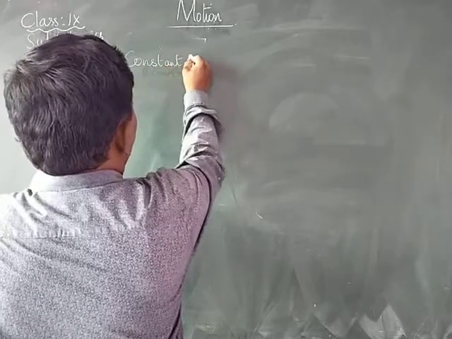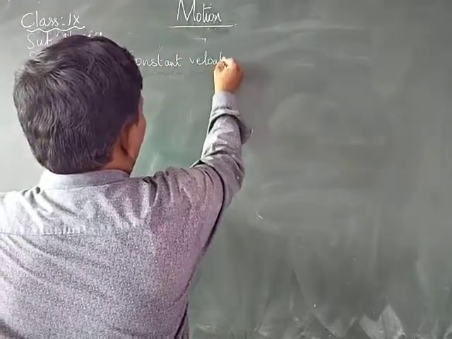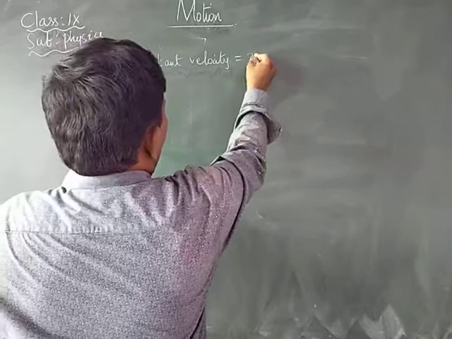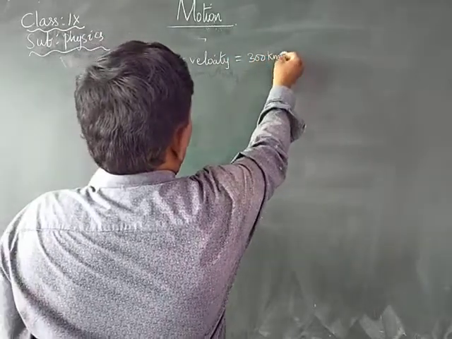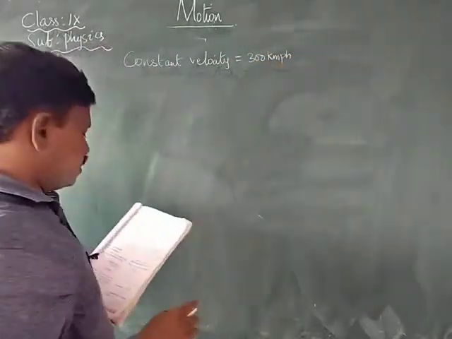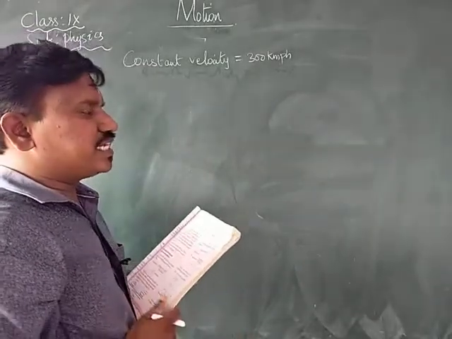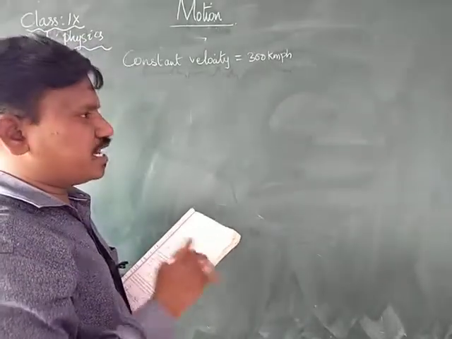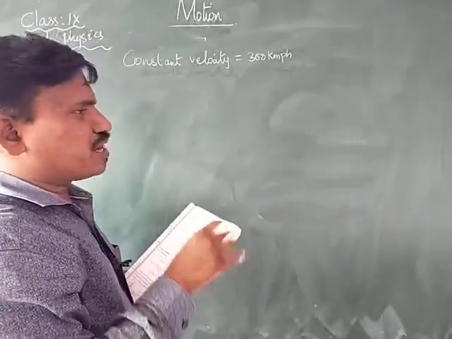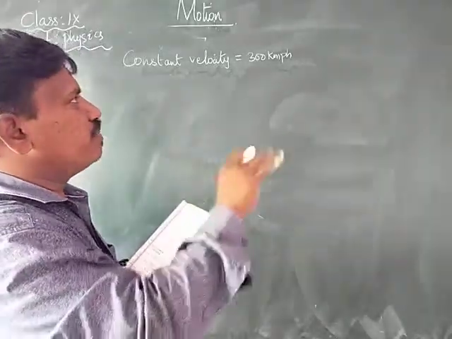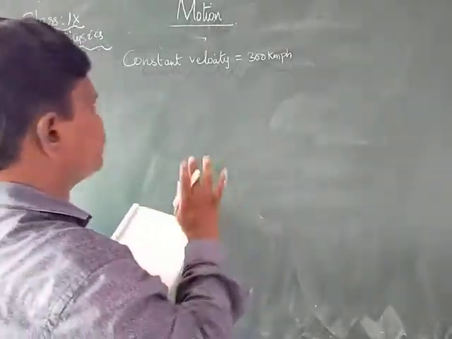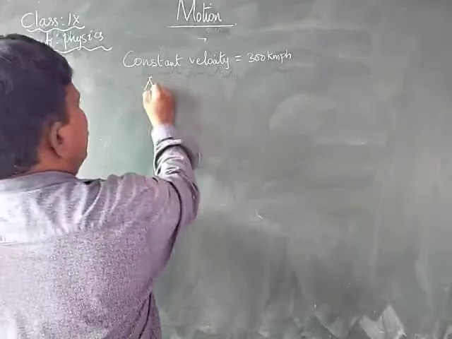The racing car is moving at the same 300 kilometers per hour, maintaining the same velocity. Then what is the acceleration?